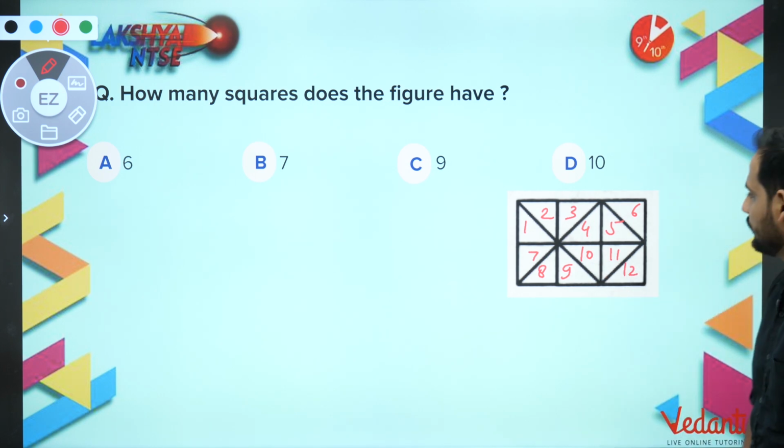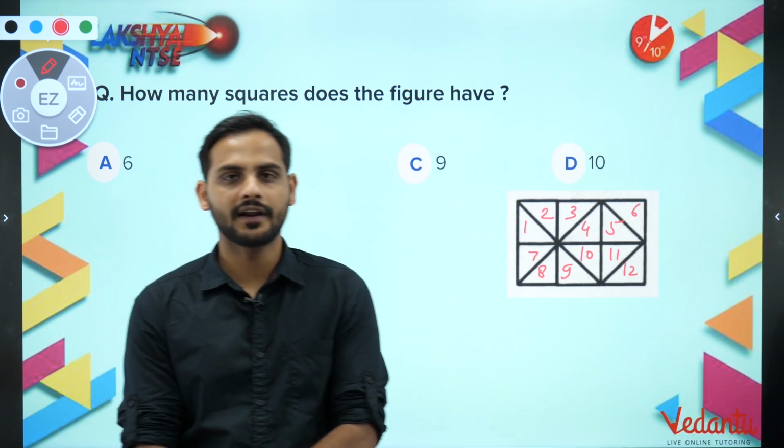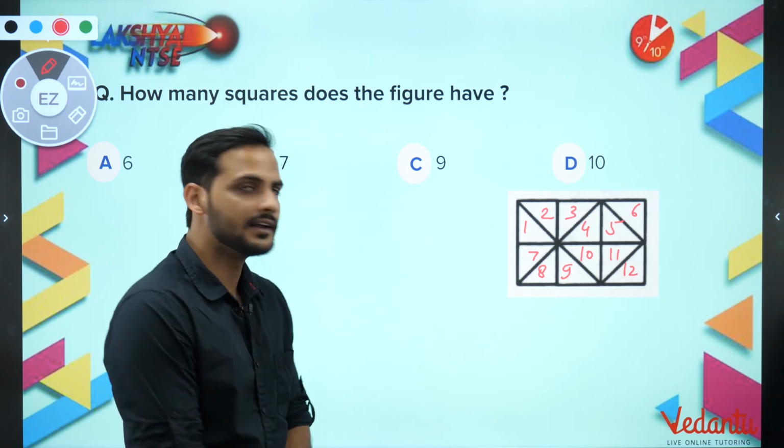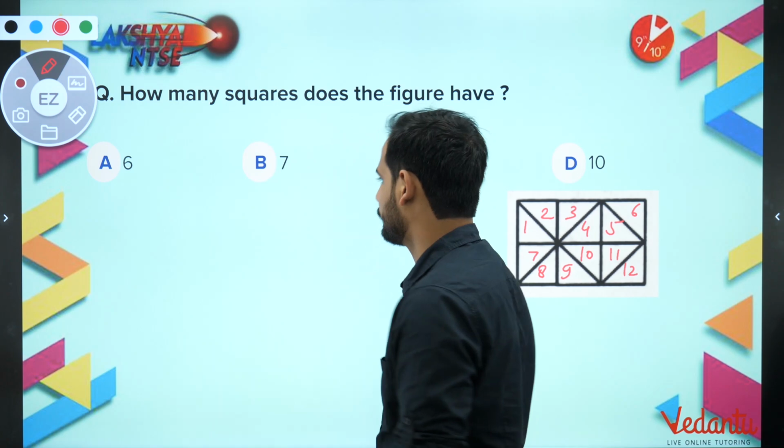Now, as you can see, children, all the single units are triangles. So when all the single units are triangles, there is no point in counting one triangle. Let us start with the combination of two.